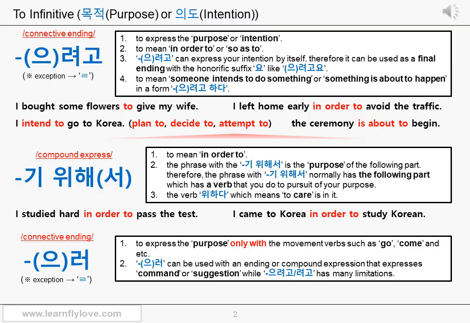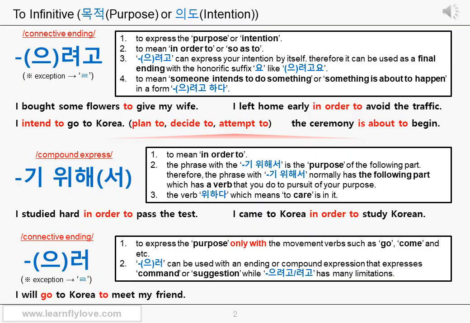This connective ending 으러, 러 is also used to express the purpose, but this one is used only with movement verbs, such as go, come, go out, go in, come back, go back, etc. But mostly with go and come. When you say "I go to do something" or "I come to do something," this one has a very specific usage like this, and it's very commonly used too.